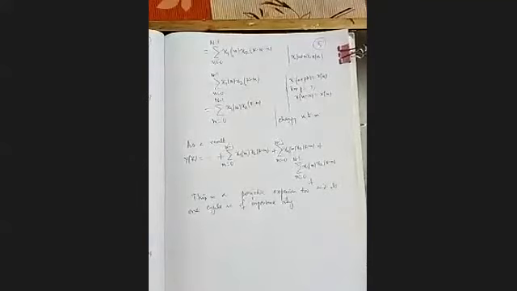This form, for one cycle we are taking only, is called x1 circularly convolved with x2. This is called circular convolution.